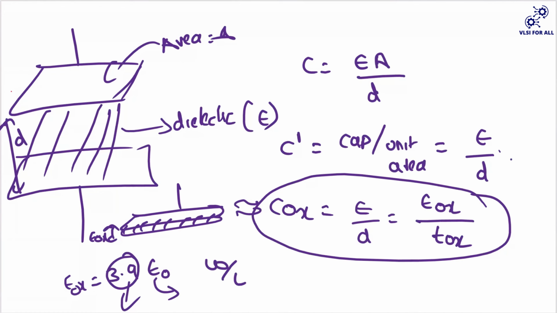My W by L here, we call this the aspect ratio. And this is really important for design engineers. They will design this W by L only. They will try to adjust these values to get the desired output.